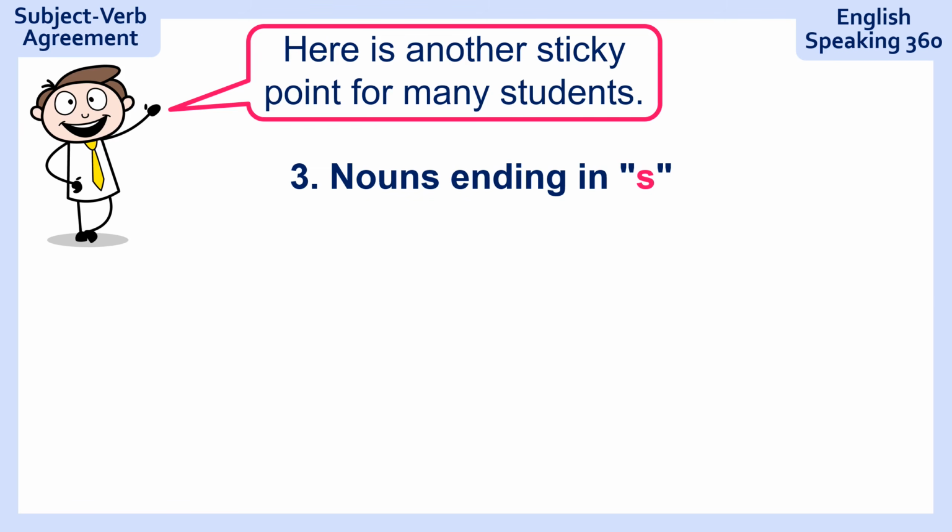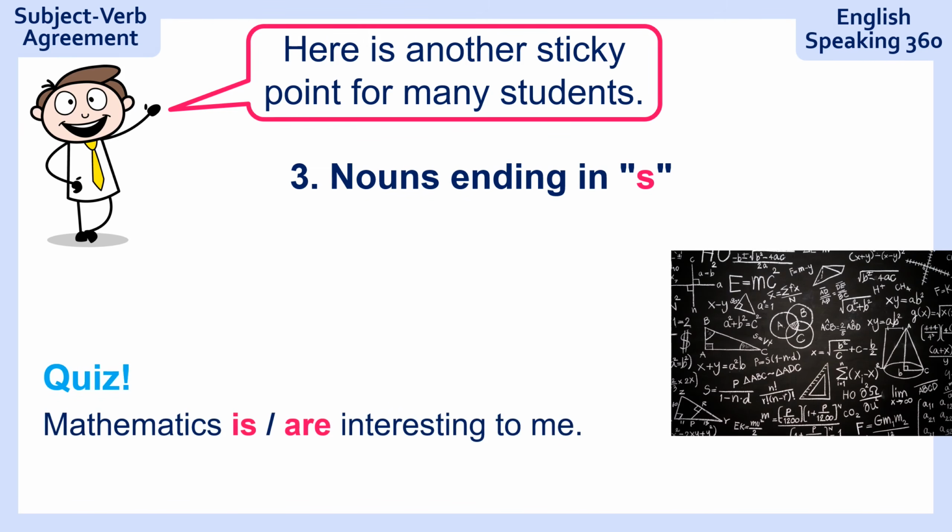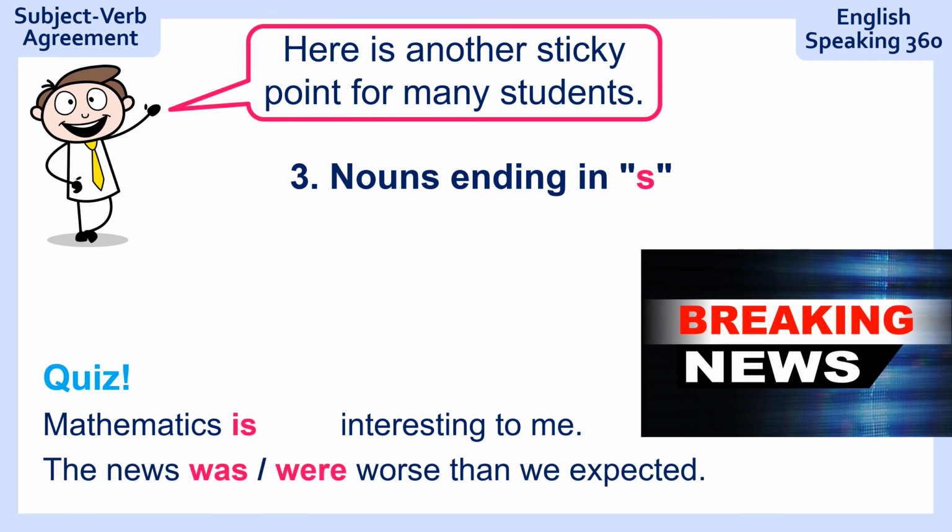Nouns ending in S. Here's your quiz. Mathematics, interesting to me. Do you say is interesting or are interesting? The answer is interesting. How about this one? The news, worse than we expected. The answer is was. Now, what is the rule with this one?